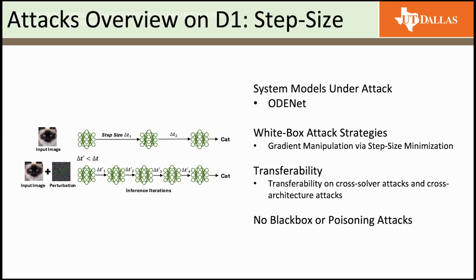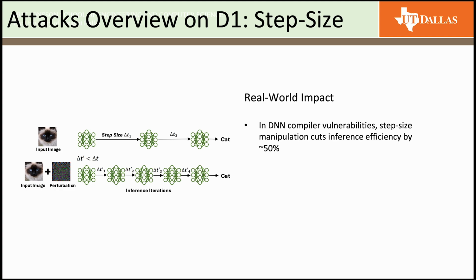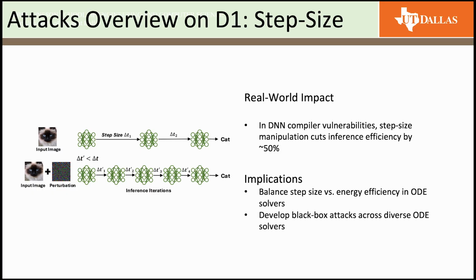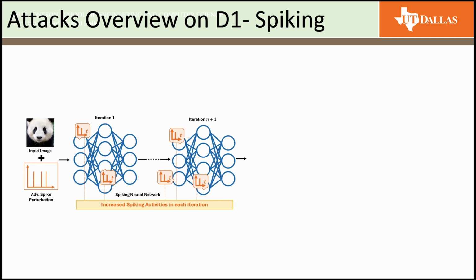These attacks' transferability can be tried on both cross solvers and cross architectures. In the real world, these attacks can exploit DNN-based compiler vulnerabilities, where step size manipulation can cut inference efficiency by up to 50%. In terms of implications, there should be a balance between step size and energy efficiency in ODE solvers, as well as growing research opportunities for black box based attacks on ODE solvers, because ODE solvers in the real world are currently growing.